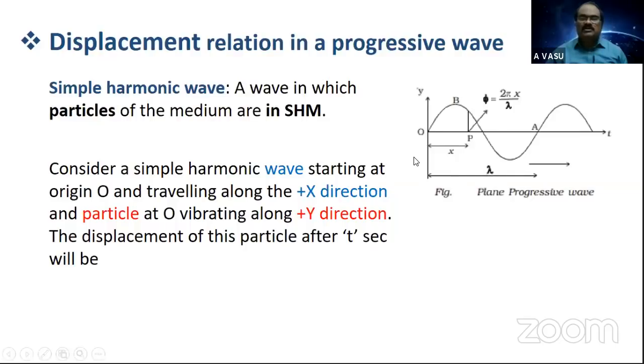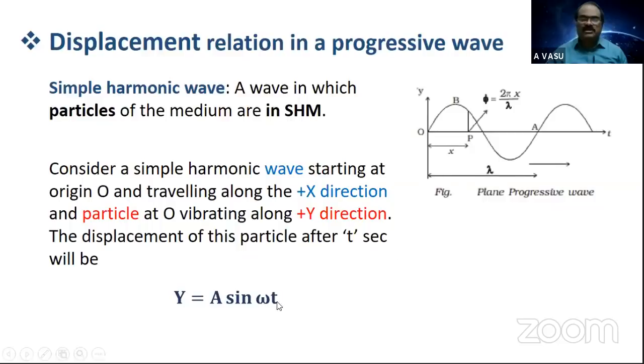Students, in first year, you learned that when a particle is in vibratory motion, particularly in simple harmonic motion, the displacement of this particle after t seconds is given by the expression y is equal to a sine omega t. This you learned in first year simple harmonic motion. What is y? Displacement of the particle after t seconds. What is a? The amplitude, the maximum displacement of the particle. So this is the amplitude of the wave.